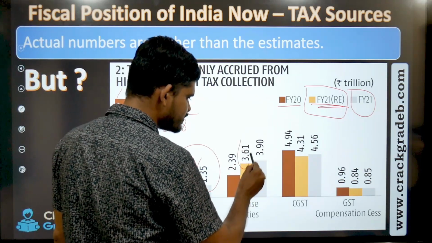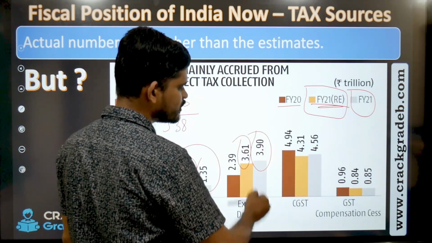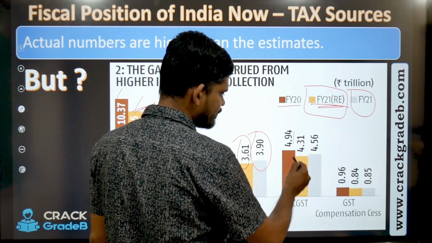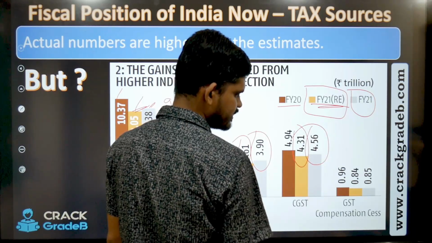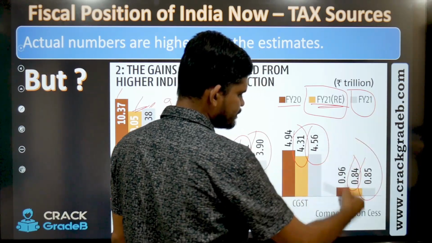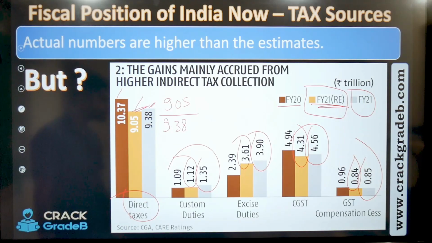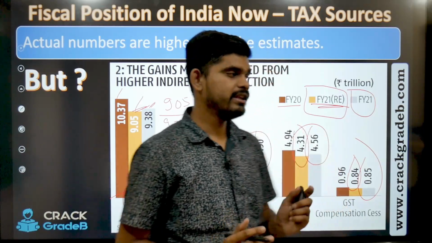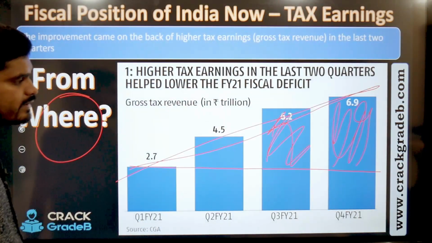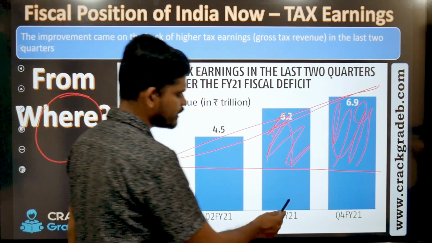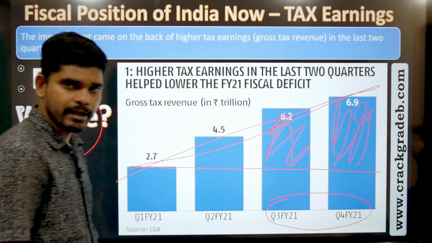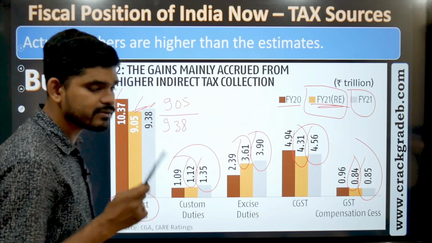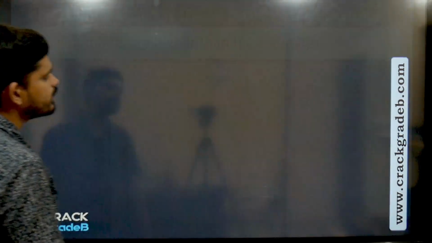The same happened with the excise duty. The estimate was less, but in actual terms it came in higher than what was estimated. The same happened with CGST and GST as well, right? So I hope you are getting the point. In the first slide, we saw that the taxes in the last 2 quarters were very good, and in the second slide, we saw from where these funds are coming. Let's move further and see.